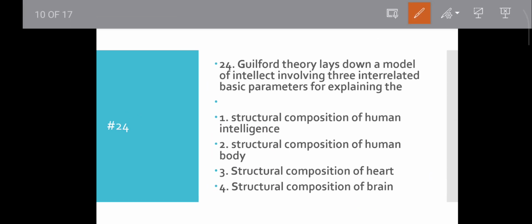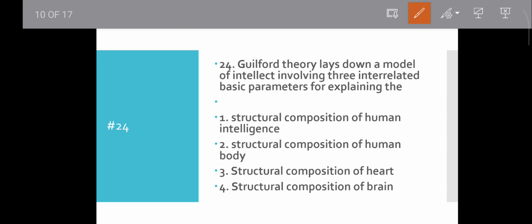Question number 24. Guilford's theory lays down a model of intellect involving three interrelated basic parameters for explaining the what? Option 1, structural composition of human intelligence; structural composition of human body; structural composition of heart; structural composition of brain.